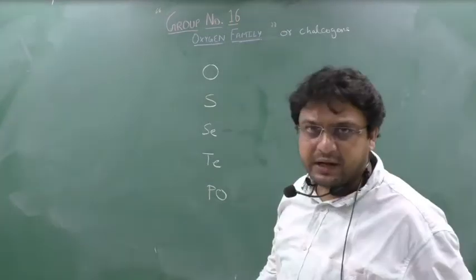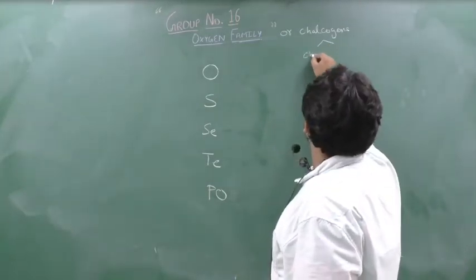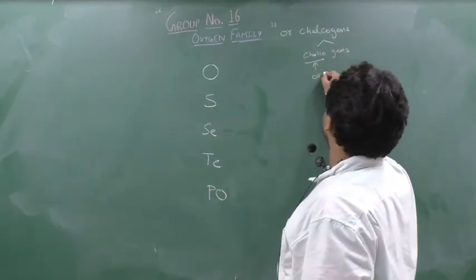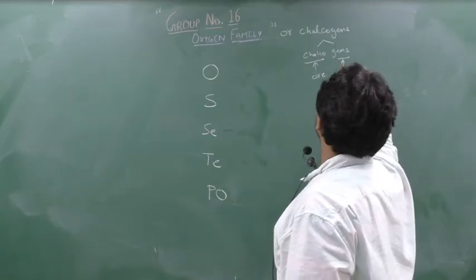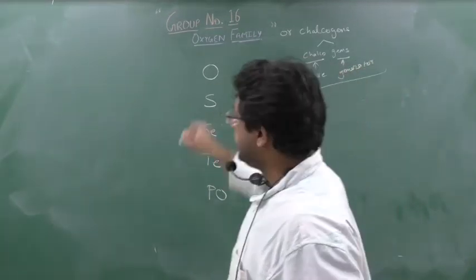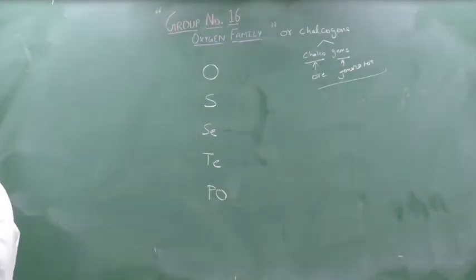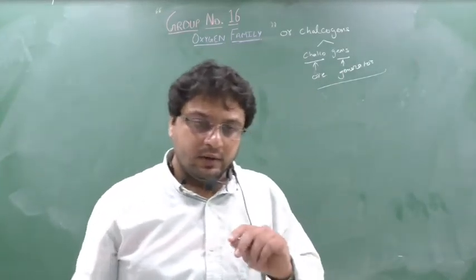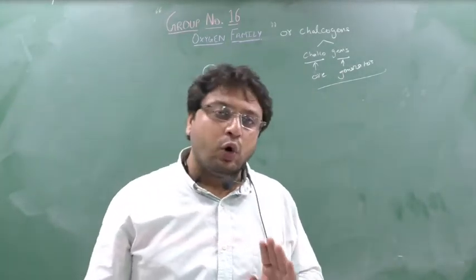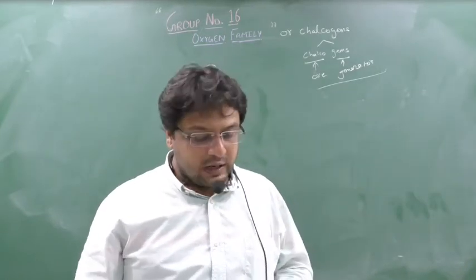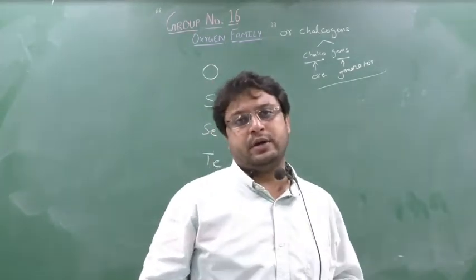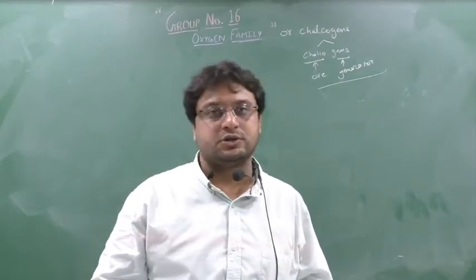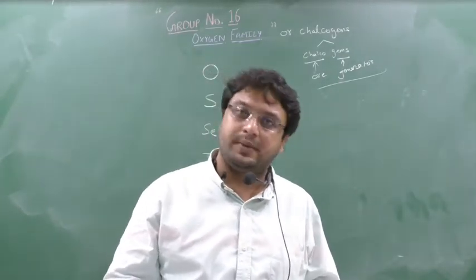So what is this? This is a Greek name. Chalcogens means chalco and gens. Chalco means ore and gen means generator. Okay, so these elements are generating ores. I told you that a metal combined with a non-metal forms an ore or mineral. So you see, most of the minerals and ores are from this group. Like calcium carbonate, CaCO3, see oxygen is coming. Sodium oxide, see oxygen is coming. PbO, ZnO, see oxygen is coming. So these are ores.